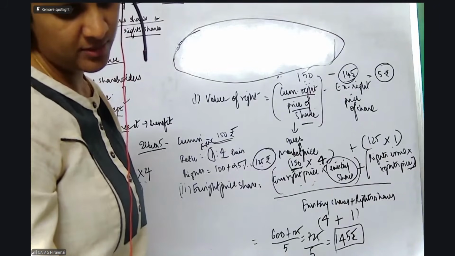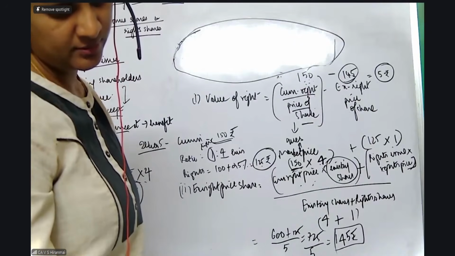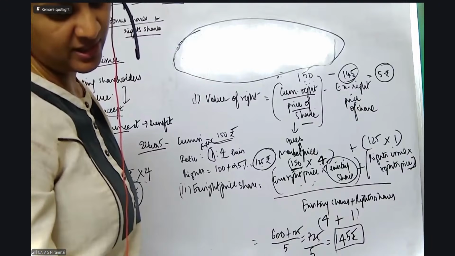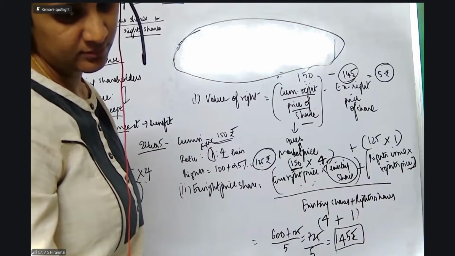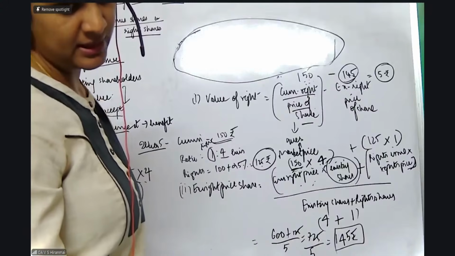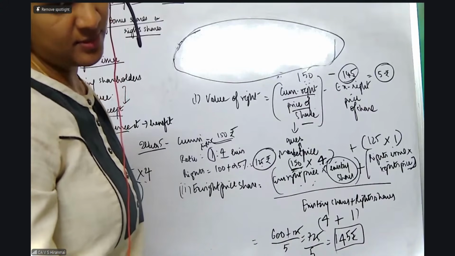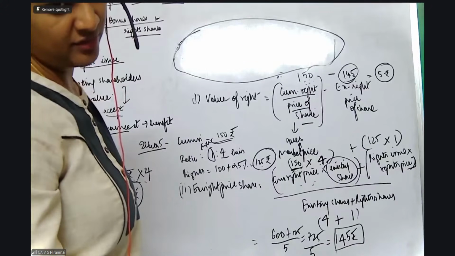Yashi has also given me the answer. Muskan has also given me the answer. Akshit, give me the final answer. You have given me correct. X right price is correct. Okay. Muskan, just tell me what is the value of the right. That's all.